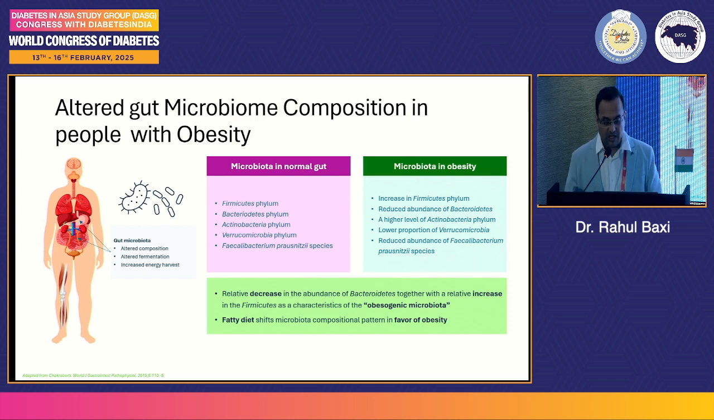And a relative decrease in the abundance of Bacteroidetes, together with a relative increase in the Firmicutes, characteristics of obesogenic microbiota. And fatty diets shift the microbiota compositional pattern in favor of obesity. So this is the shift which happens, and we'll see in the further slides how this happens.